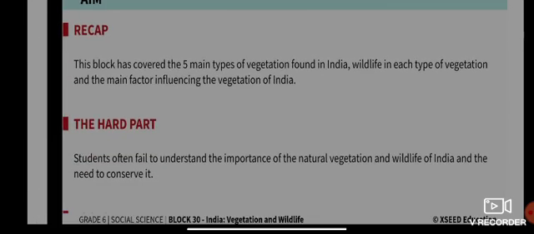In this block we have already learned the five main types of vegetation that are found in India. We have also learned about the wildlife in each type of vegetation and the main factor that is influencing the vegetation of India.